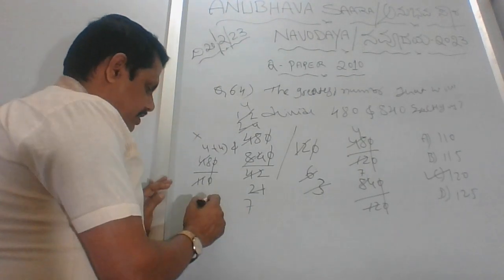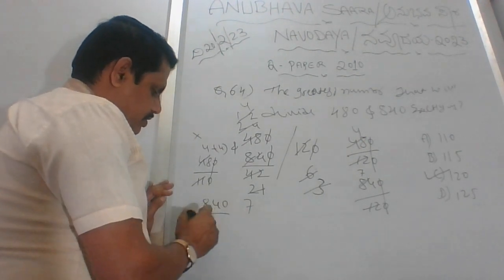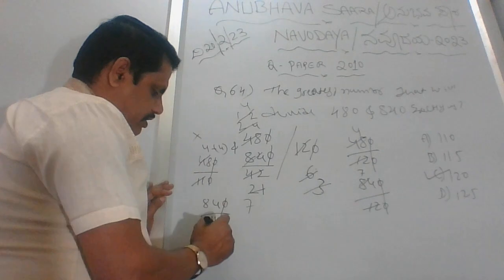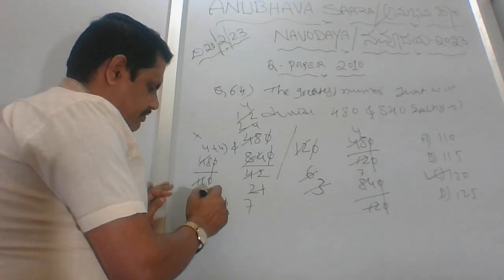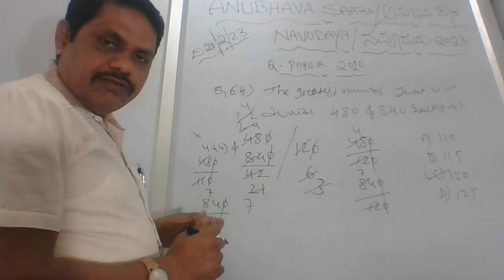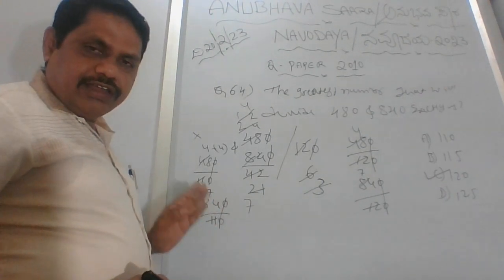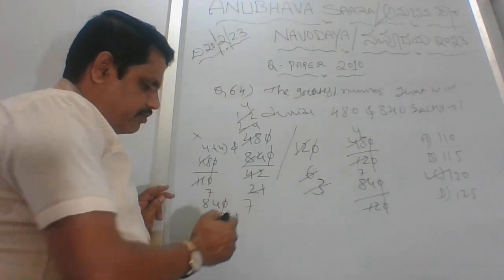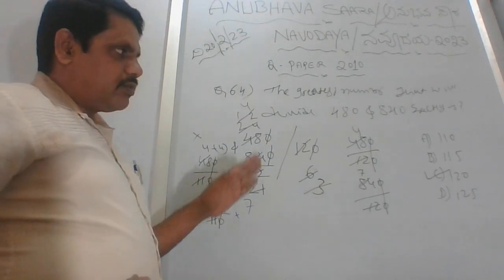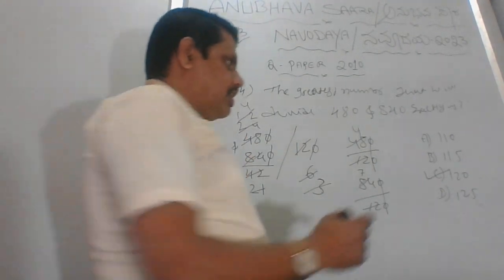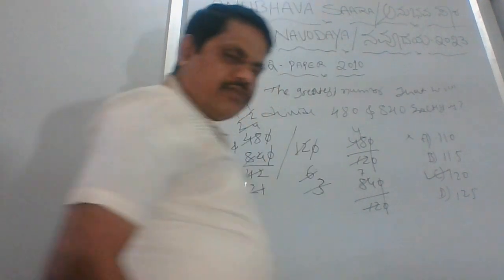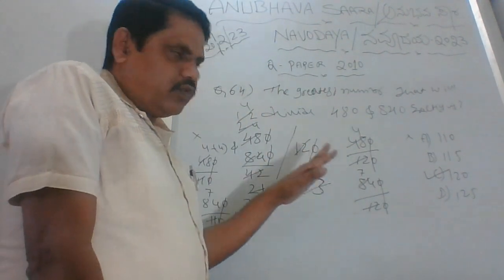I will go with 840 divided by 110. If I remove this, 11 ones are 11, 11 sevens are 77. Because 11 eights I can't tell, it's 84, it's not 88. That means this is also wrong. So option A is ruled out from the 4 options.